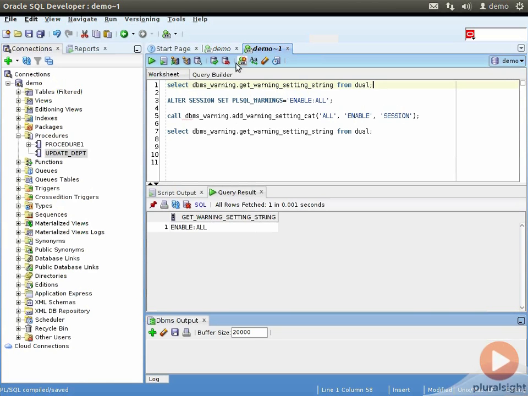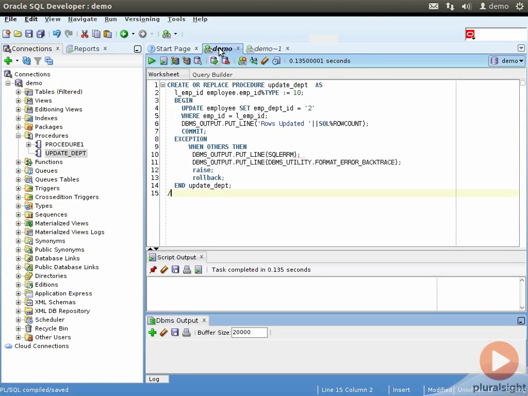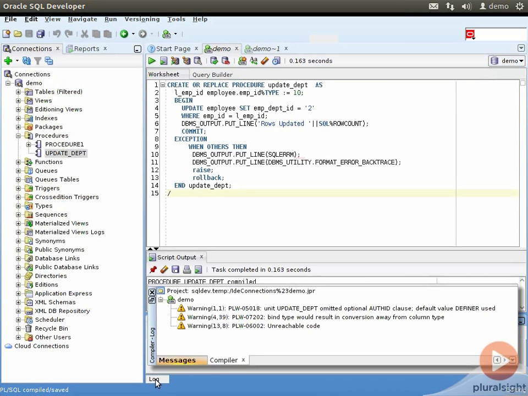Now let us go back to our procedure again and compile it. This time we see that the warnings came up, and if you click on the log you will see the warnings over here. If you see the warning regarding PLSQL_DEBUG as it is a deprecated parameter, then use alter session set PLSQL_DEBUG equal to false in your session.